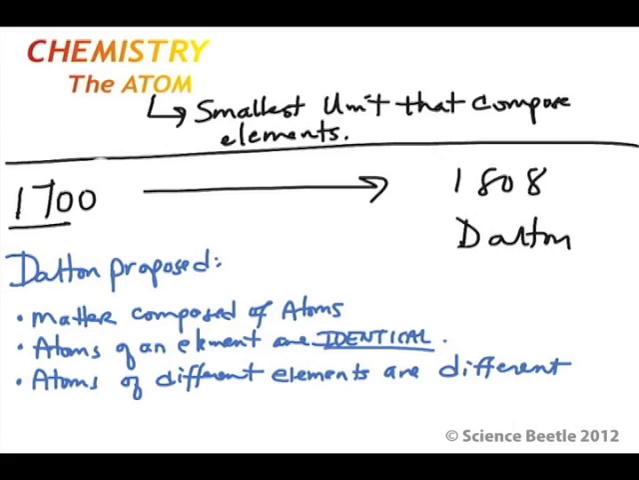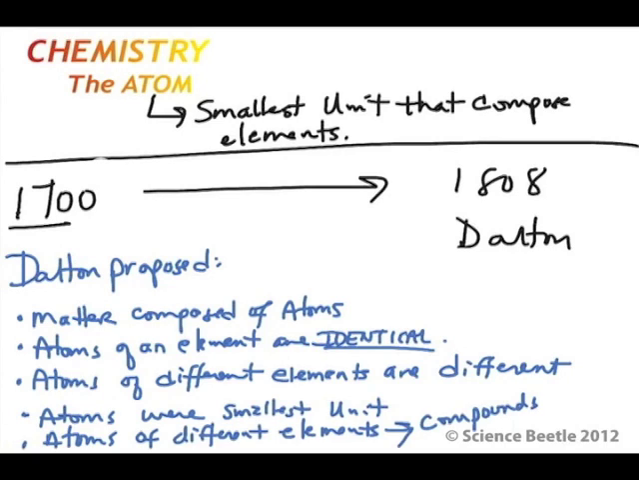Dalton also said that atoms cannot be subdivided, created, or destroyed. Essentially, the atom was the smallest piece, the smallest component. And then the last thing that Dalton said, and I'll go ahead and write this here at the very bottom, was that atoms of different elements combine to form compounds. And so when he came along and did this experiment in 1808, or the years after that time, Dalton essentially reestablished the smallest particle available in matter to be the atom.